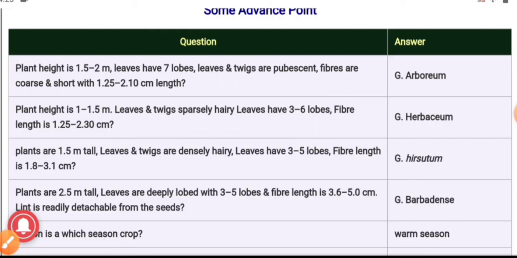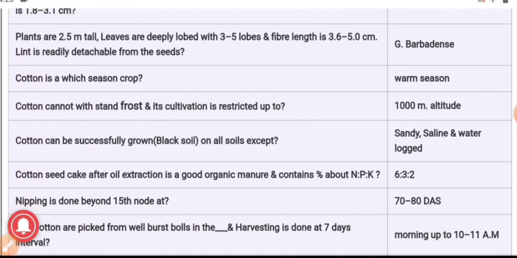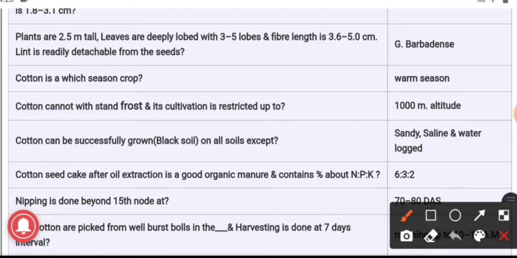Plants are 2.5 meter long. Leaves are deeply lobed with 3 to 5 lobes, and fiber length is 3.6 to 5.0 centimeter, and the lint is readily detachable from the seeds. And the species is Gossypium barbadense.